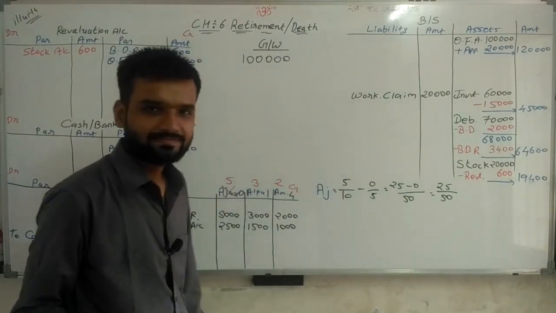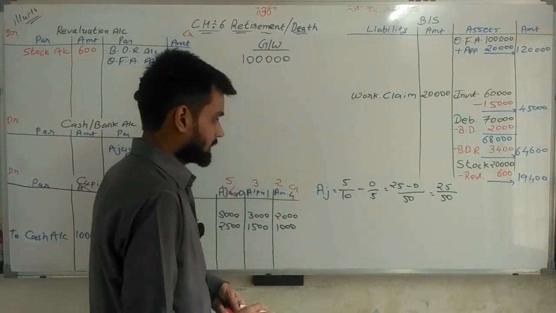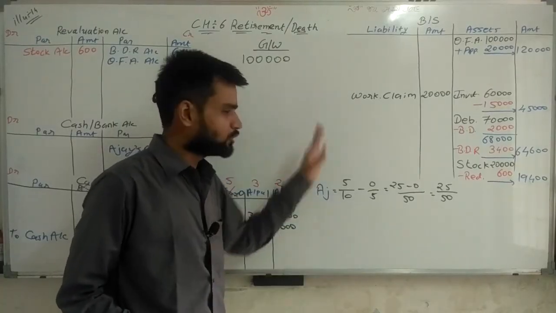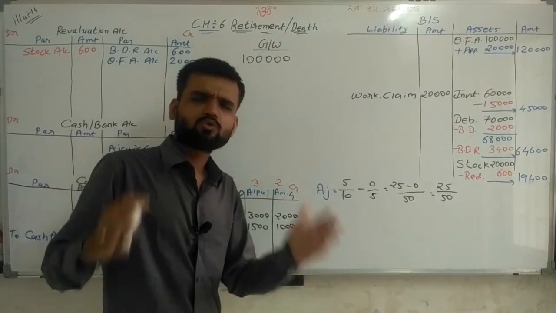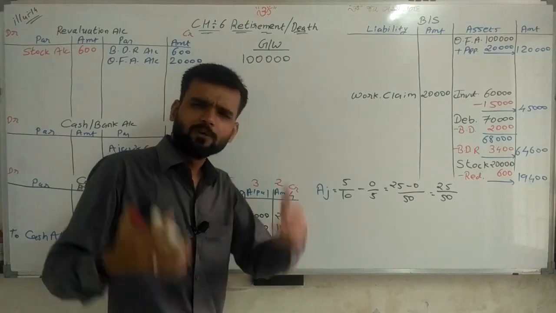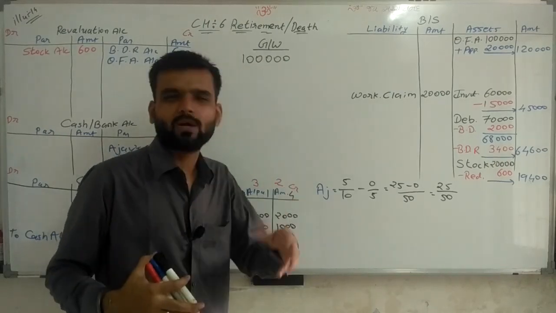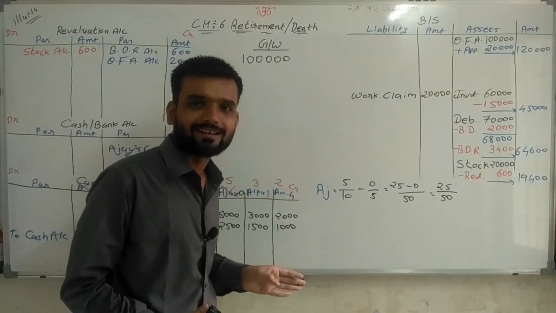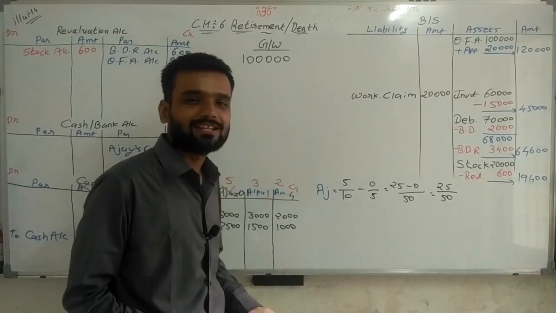That's it. Sir, can we take the LCM here? Yes. Why am I doing it this way? Because many students are confused in taking the LCM, so don't worry. Here there are no marks for the LCM; there are marks for the goodwill calculation.